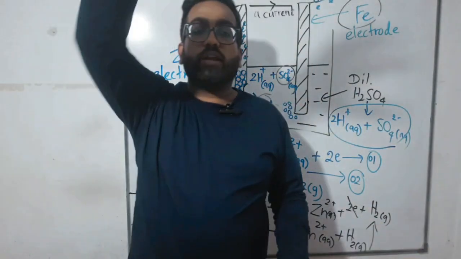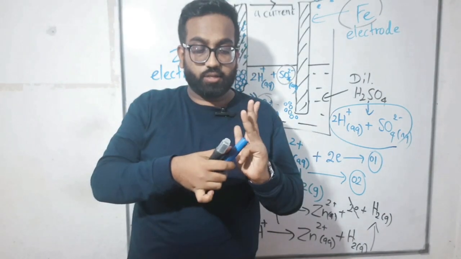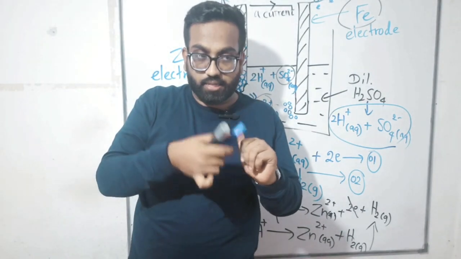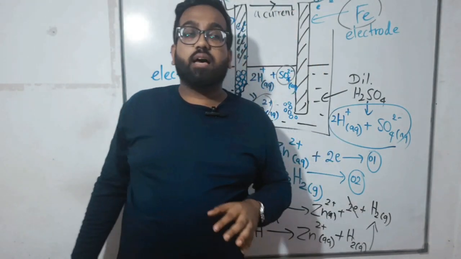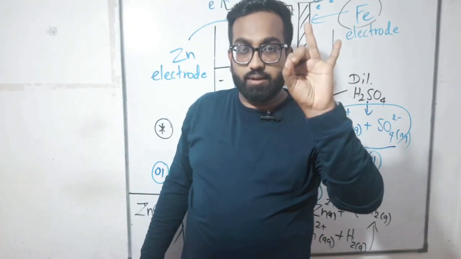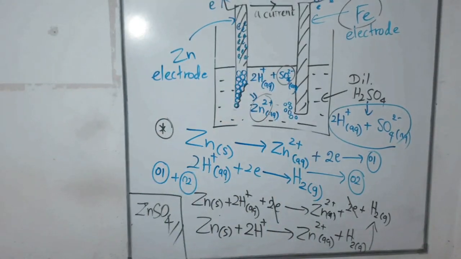Now, another special point I want to tell you. There are four words: oxidation, reduction, anode and cathode. These four words are very important, my dear children. Oxidation, reduction, anode and cathode. Right, now let's discuss what those things are.